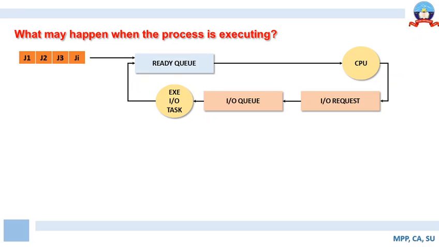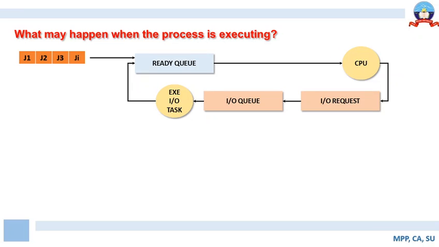Why? Because while the job that made the IO request is no longer making use of the CPU, the CPU can be assigned to some other process rather than being kept idle. The CPU has to be optimally used.